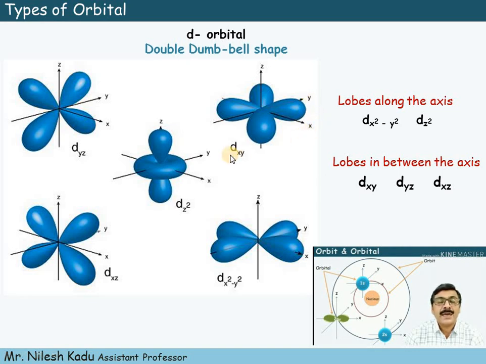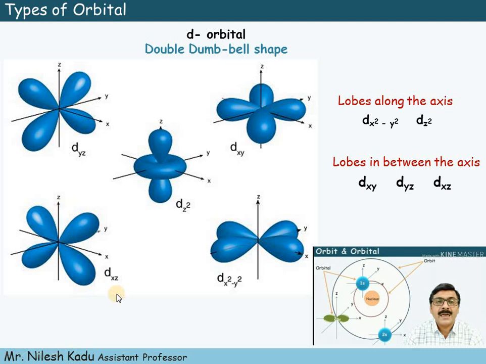So it is dxy. Now then in dyz, again the lobe of the orbital is present in between the y and z axis. So this is the dyz orbital. Now lastly dxz. In this, the lobe is again present in between the x and z axis.